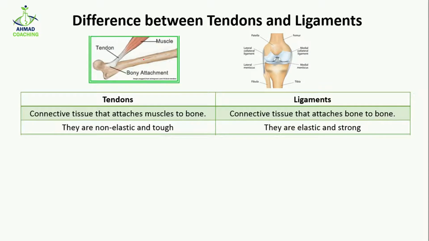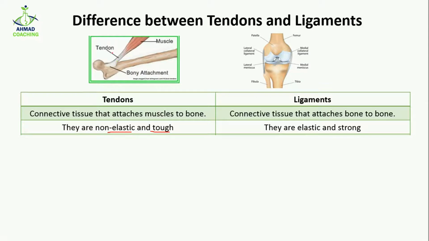The second difference between tendon and ligament is that tendons are non-elastic and they are very tough. They are non-elastic, it means that they don't have elasticity or they cannot stretch. It means that whatever the length of the tendon is, it will remain as such, and it is very tough, and this is very beneficial when you are moving your muscles. The tendons help in the movement of the muscles, but they will not move themselves, and in this way, any injury or any weight you lift, the tendons help in the proper attachment of the muscles with the bones.